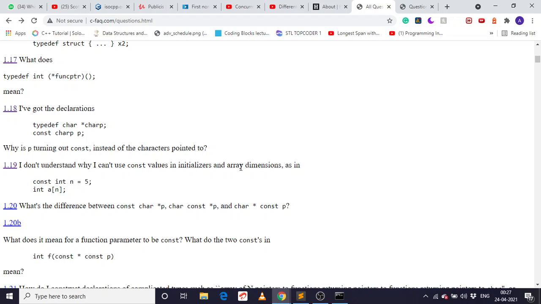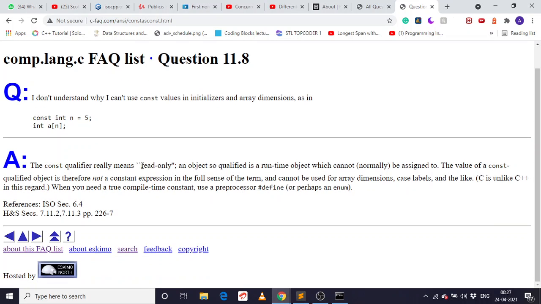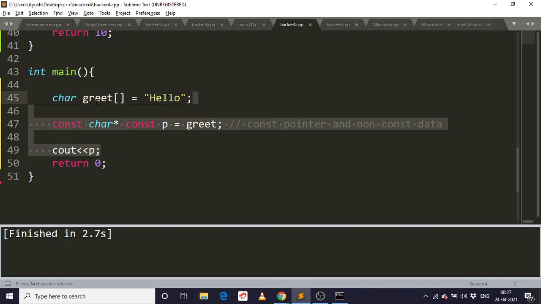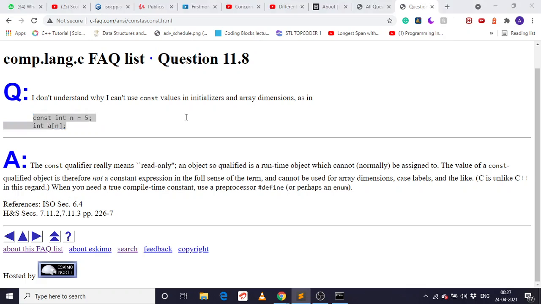Const values as an initializer and array dimension, as in this. Oh, so this is perfectly fine. We can use that, read only. So it's perfectly fine in C++. Let me show you. We can do that, and see, it compiles easily also.